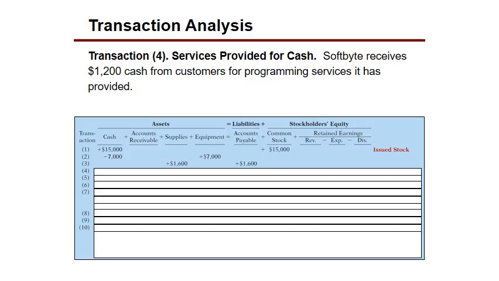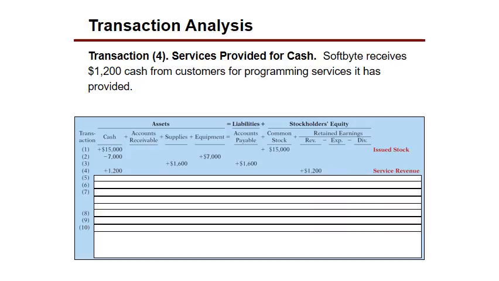And we received $1,200 from customers for programming services. So we provided a service. This is how the company generates revenue, right? And so what's going to happen? It's going to be cash that they're going to provide. So obviously cash is going to go up. We know that either our liability has to go up, or our stockholders' equity through revenue has to go up. What's it going to be? Our stockholders' equity is going to go up because our revenue is going to go up. We have earned a revenue, haven't we?